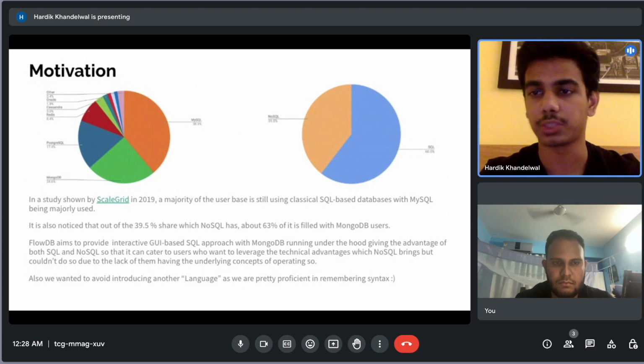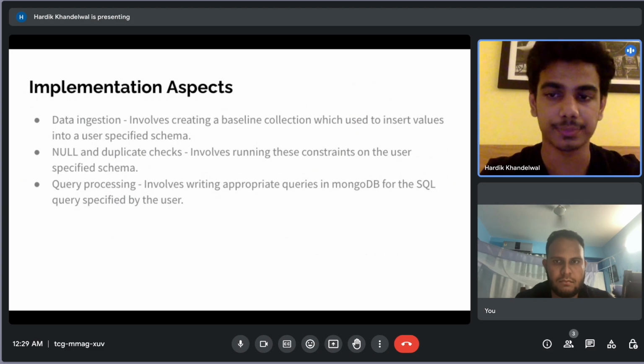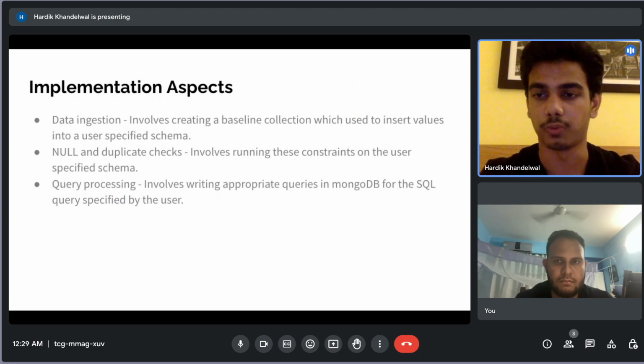Our objective is to allow the users who are familiar with SQL to run their queries on a distributed system like MongoDB without knowing the internal functioning of the query. FlowDB is a flow-based pipeline for data ingestion as well as processing and analytics. Our pipeline works for any dataset in general, given its CSV file as an input. Users can design or define their schema, perform data cleansing steps such as handling null values and duplicates or enforcing data types. We also provide an interactive way for performing simple select and aggregation queries like ranges, min-max, and percentiles in a highly abstracted form.